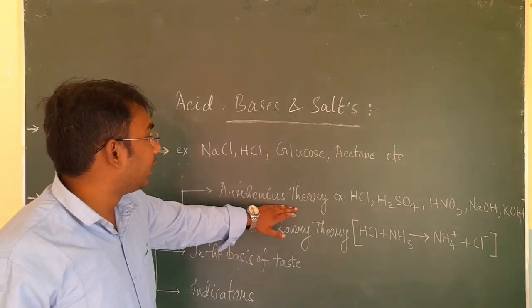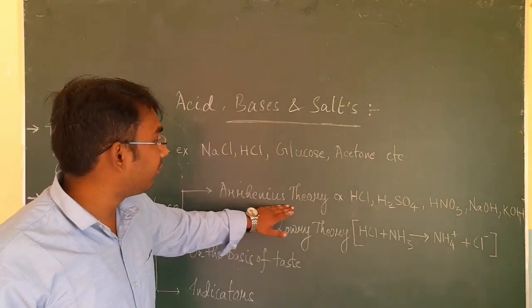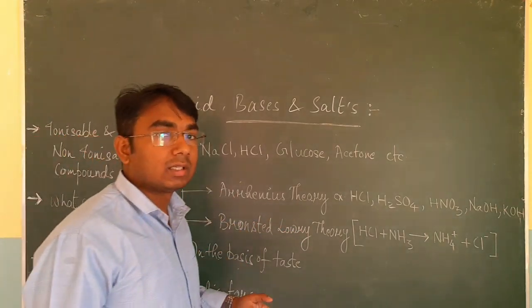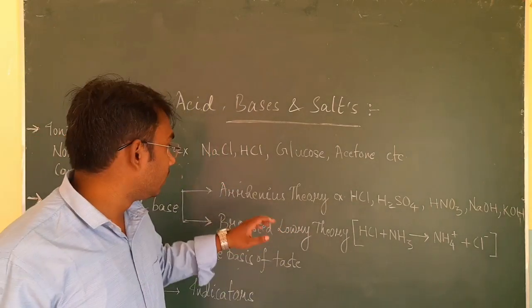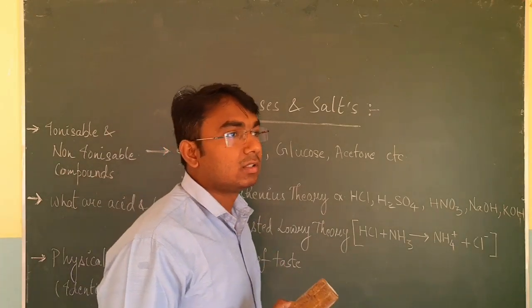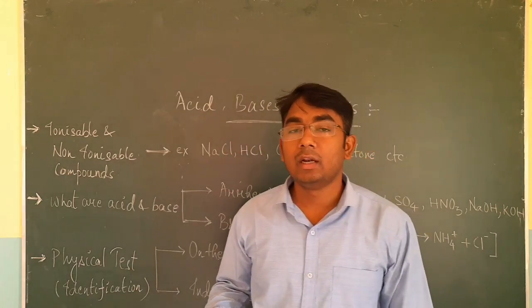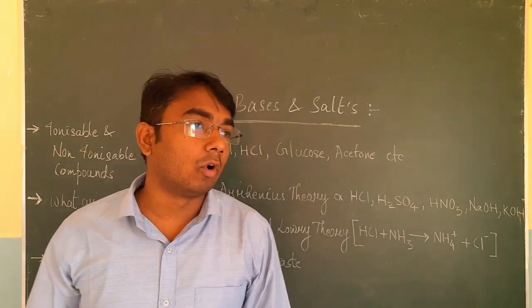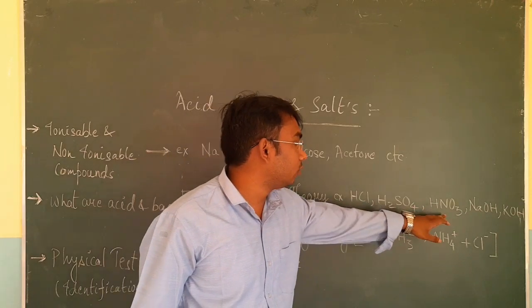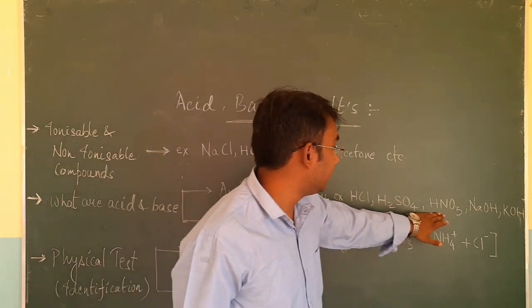In the Arrhenius theory, an acid is defined as a substance which gives H plus or hydronium ions. I am again repeating: Arrhenius theory says that an acid is a substance which gives H plus or hydronium ion when it is dissolved in water. For example, HCl, H2SO4, HNO3. These are examples of Arrhenius acids.